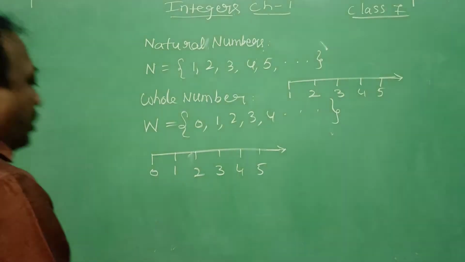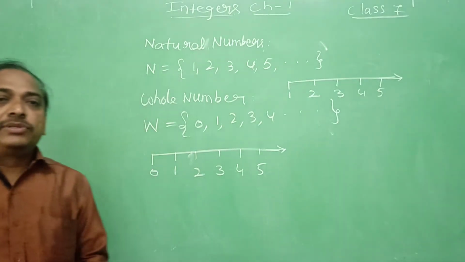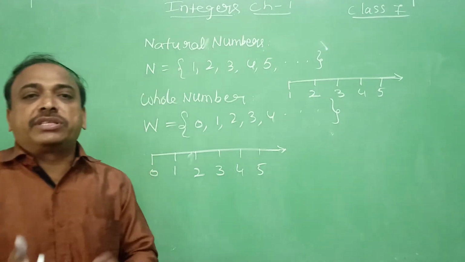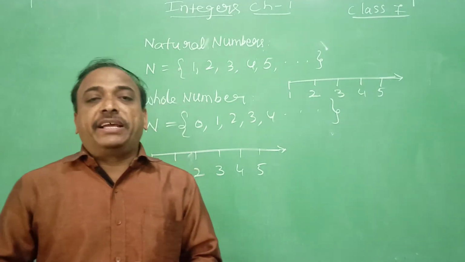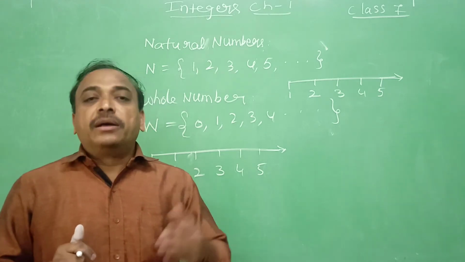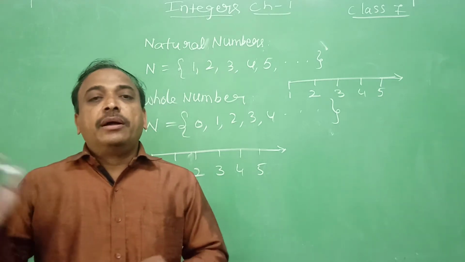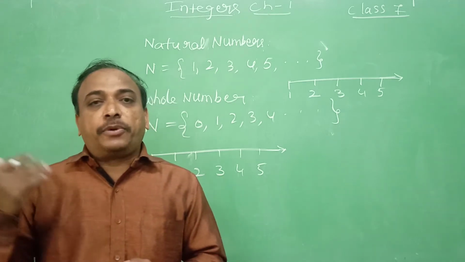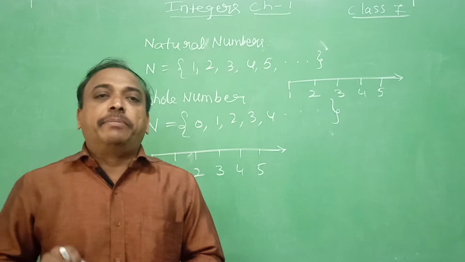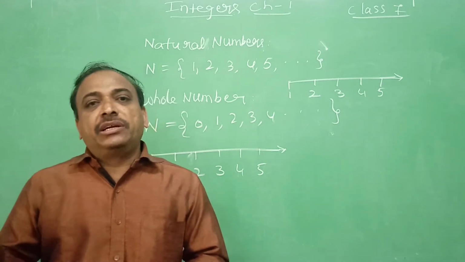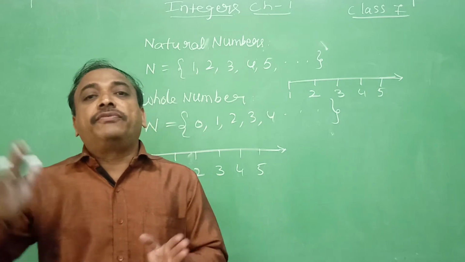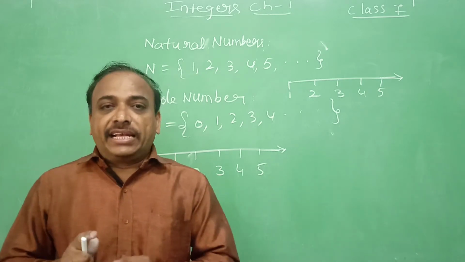When it comes to the topic of integers, we have discussed them in the earlier class, that is 6th, where we use them for temperature below 0 degrees Celsius and above 0 degrees Celsius, that is positive and negative, profit and loss, depositing and withdrawing amounts in the bank, credit and debit. These are all the places we use the concept of positive and negative numbers.